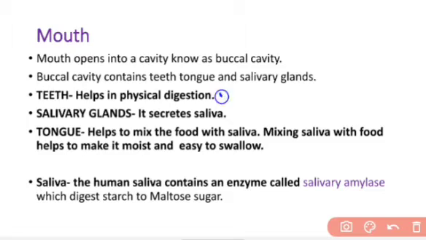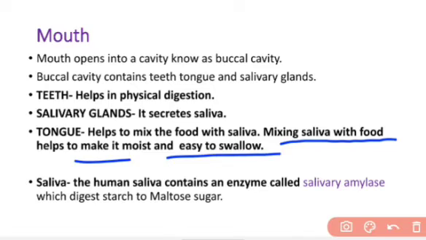Now, the teeth help in physical digestion, means it breaks down the food into smaller pieces. Salivary glands, what does it do? It secretes saliva. And tongue helps to mix the food with the saliva, and because saliva makes the food moist and easy to swallow, our tongue helps to mix the food with the saliva so that we can easily swallow the food. And you know that tongue also contains taste buds that we use to taste the food.